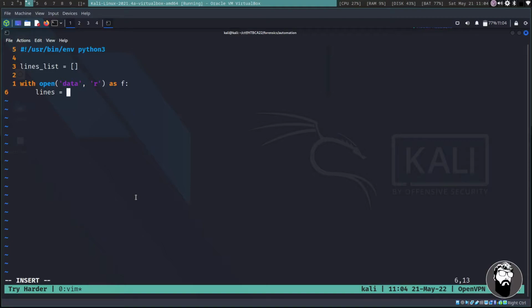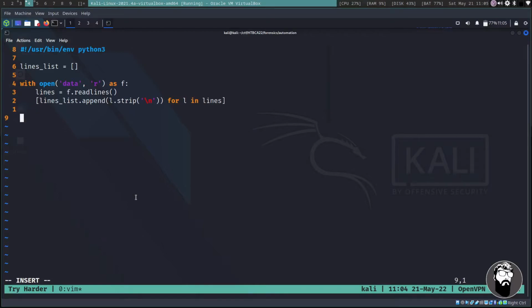So lines equals f.readlines, and then we're going to do a list comprehension of lines_list.append(l.strip()), because we want to strip out the newline character, for l in lines. I believe that was correct.